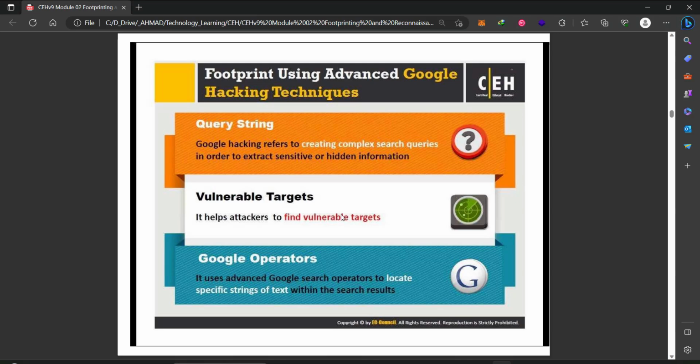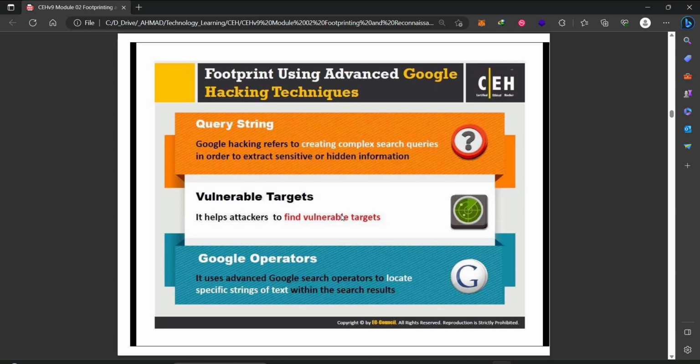There is something called Google Dorks, the Google hacking database, and this allows us to extract the details in a very quick way, exactly what we are looking for. We create a query in order to extract specific information.